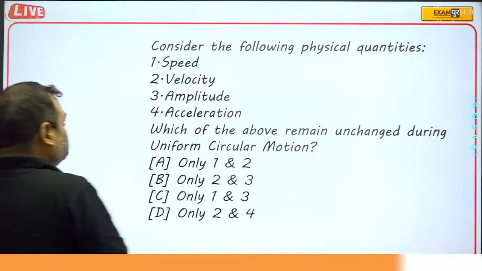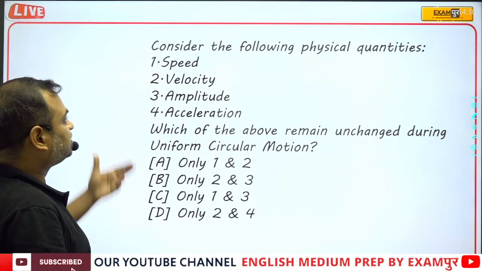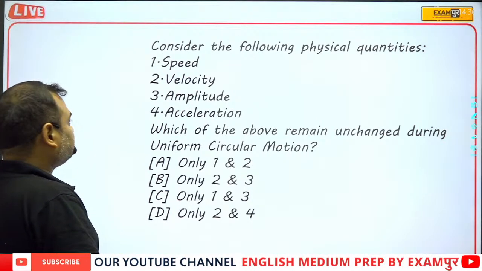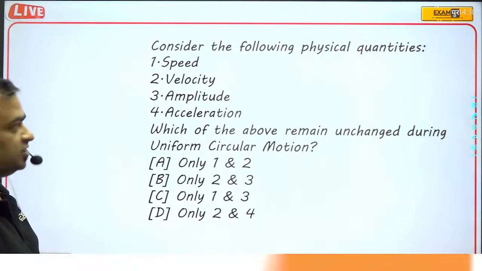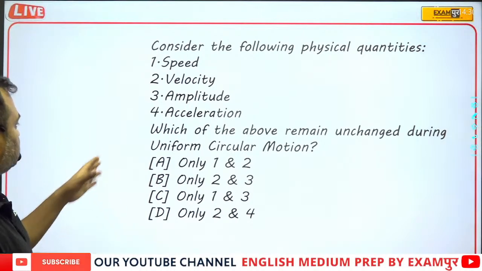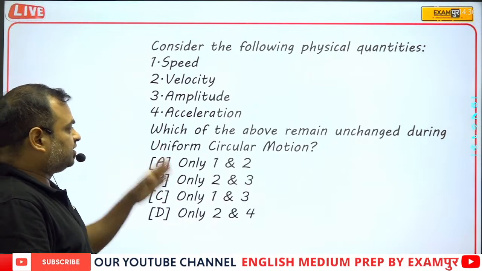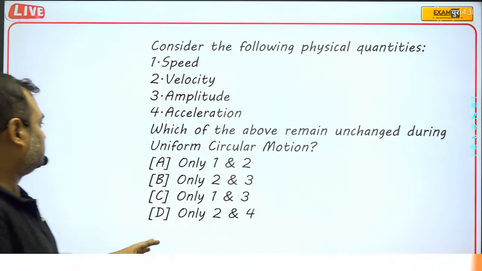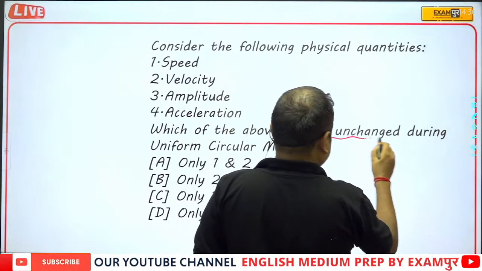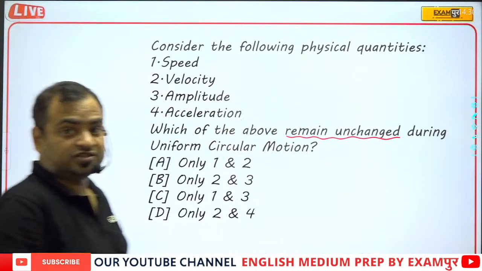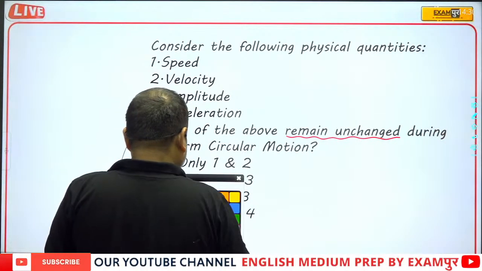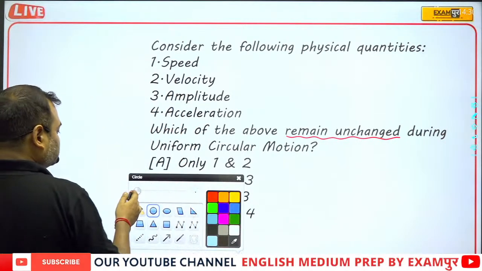Yes, so this is the second question. Consider the following physical quantities: speed, velocity, amplitude, acceleration. Which of the above remain unchanged during the uniform circular motion? Remain unchanged. So this is a very important thing. So let us learn about the circular motion.